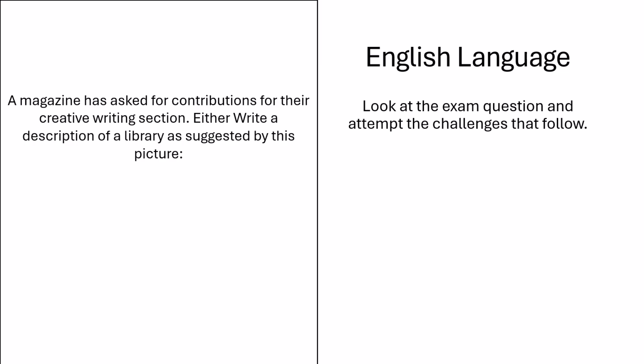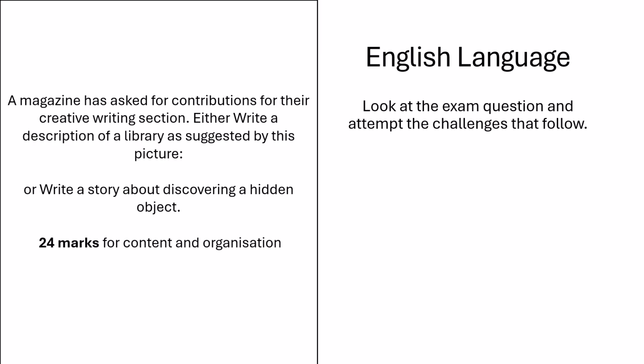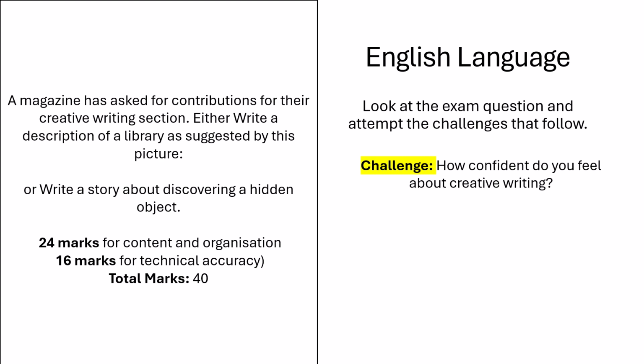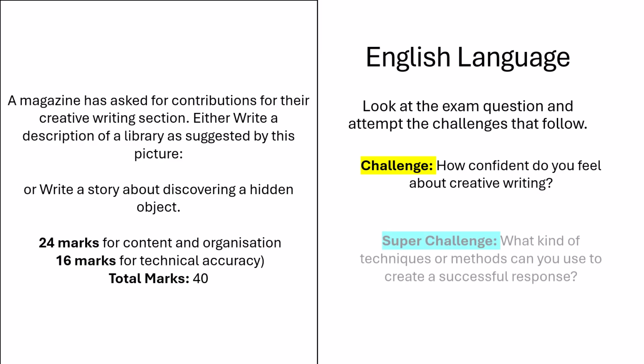So it says a magazine has asked for contributions for their creative writing section. Either write a description of a library as suggested by this picture, or write a story about discovering a hidden object. You get 24 marks for content and organisation, 16 marks for technical accuracy, for a total of 40 marks. So what I'd like you to think about first of all before we move on is, how confident do you feel about creative writing? This is a massive portion of the exam paper, so if you are a little bit unsure about it, we definitely need to make sure that you're spending some time focusing on this question and making sure we can boost your confidence before the exam.